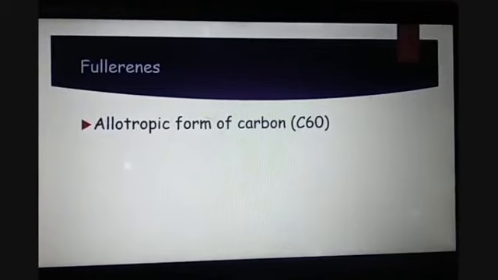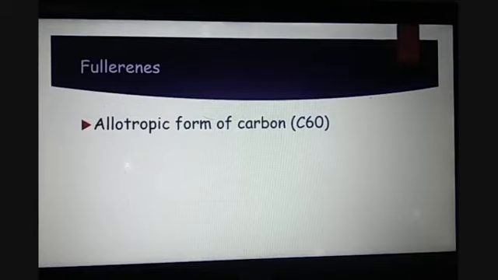Then we have fullerenes, which are another allotropic form of carbon. Here I have written C60 because C60 is a particular type of fullerene that has 60 carbon atoms arranged in the form of a football or spherical ball kind of structure, which is a hollow, cage-like structure. This ball-like structure is also called Buckminsterfullerene. This allotropic form of carbon, fullerene, is soluble in benzene.